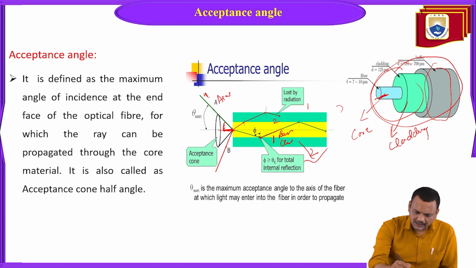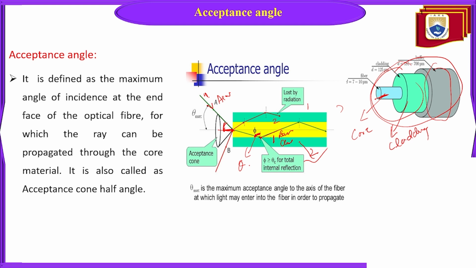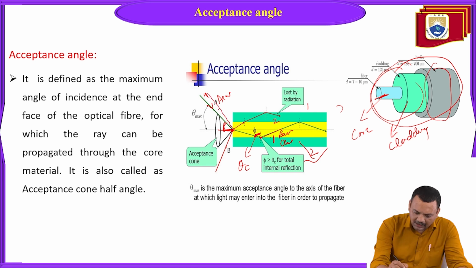Let's suppose this is the ray. Now this is launching at this angle. Now for this launch, let's suppose this is making the critical angle launch at the core cladding interface. Now if you are launching another ray at an angle greater than this angle here, what happens?